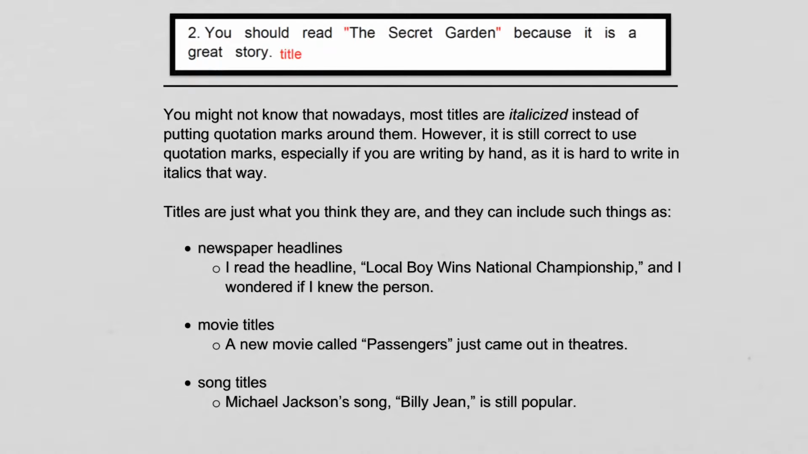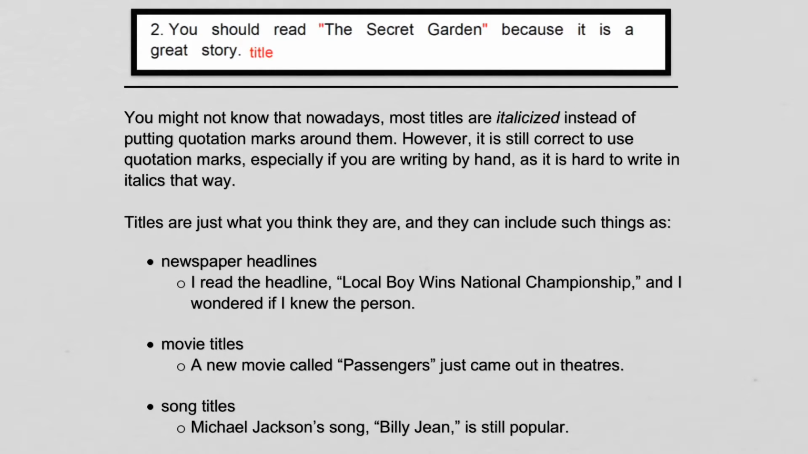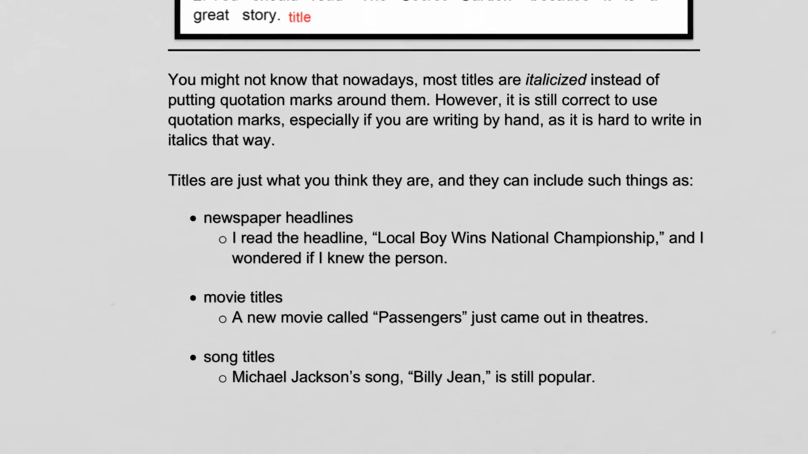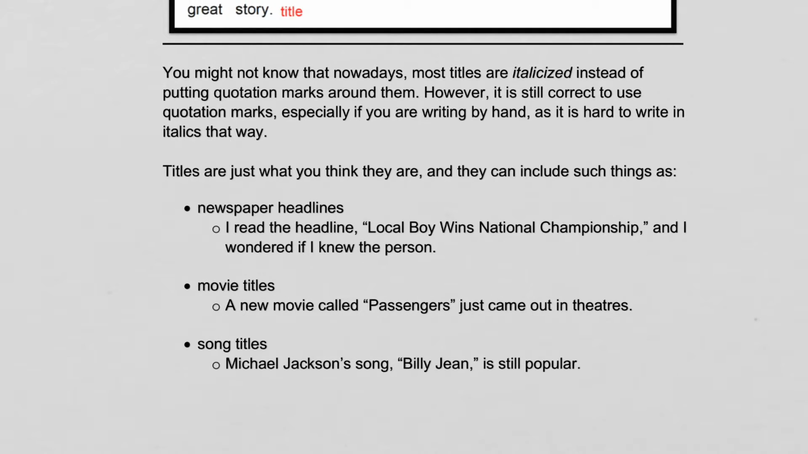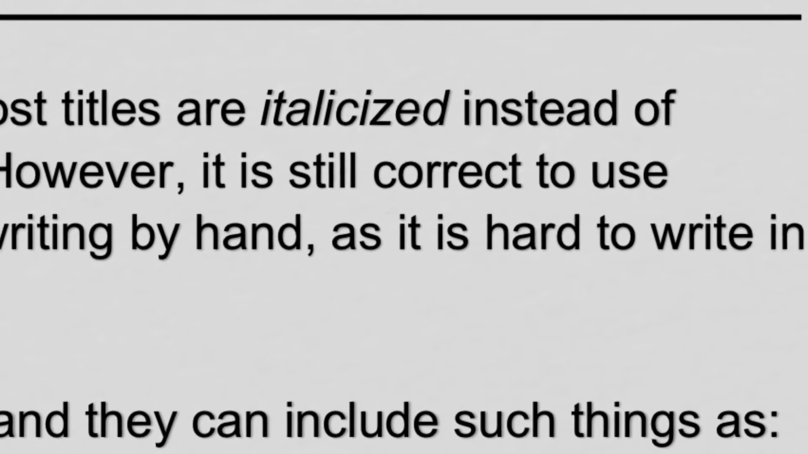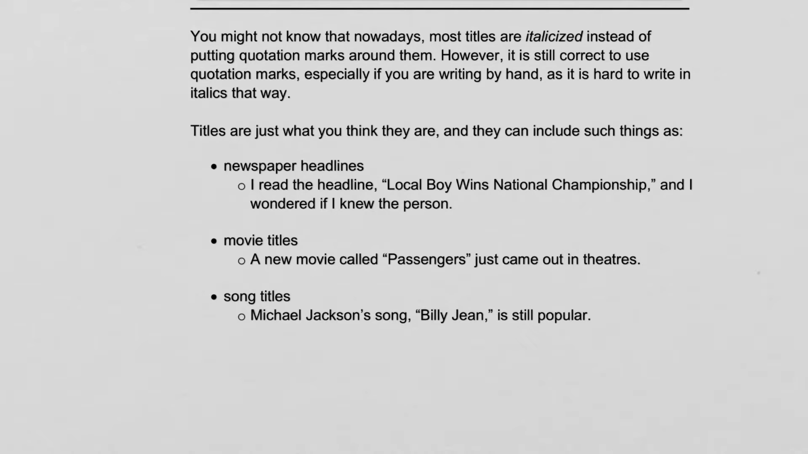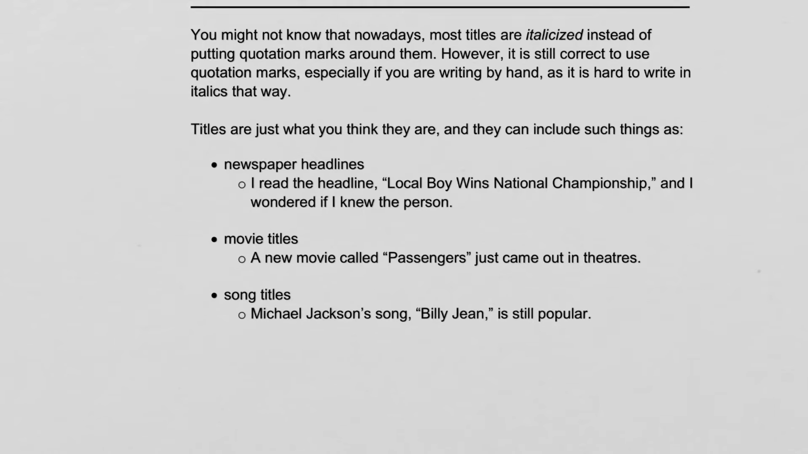Okay, let's look at an example where a title has quotation marks around it. Now, I'm going to add to this after some very important information that I'll be adding, so just let me read this example first. "You should read 'The Secret Garden' because it is a great story." So you can see here that there are quotation marks around the title of the story, The Secret Garden. Now, something to know is that nowadays most titles are italicized, see the slanted words, instead of putting quotation marks around them. However, it is still correct to use quotation marks, especially if you are writing by hand, as it is hard to write in italics that way.